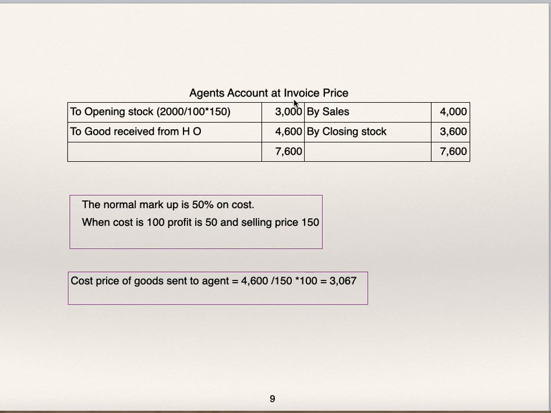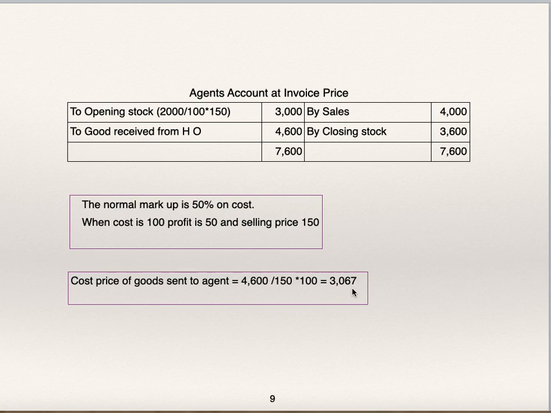So we'll convert opening stock at selling price to invoice price. Opening stock with agent is 2,000 divided by 100 into 150, which is opening stock at invoice price. Now this is the balancing figure, 4,600, goods received from head office. That is goods sent to agent, 4,600. This is the invoice price of goods sent to agent. Cost price of goods sent to agent is 4,600 divided by 150 into 100,